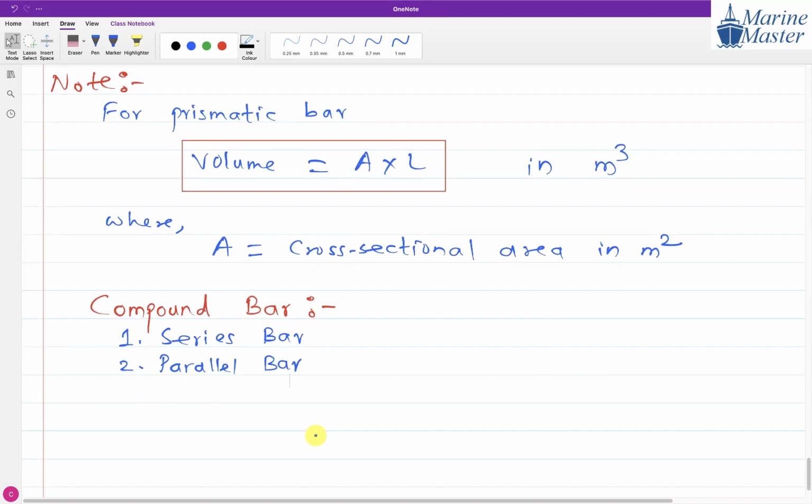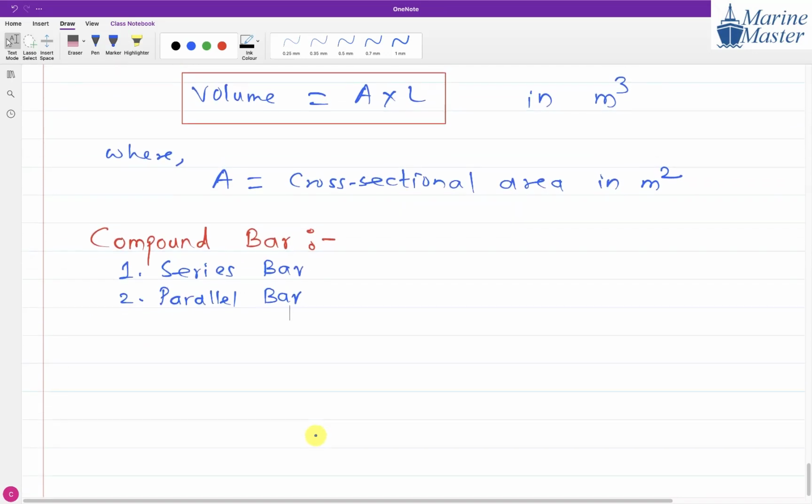Now try to see the scenario here, everyone. The first type of compound bar is series bar. Everyone try to see the things. I am going to draw one drawing. From that drawing, you will get a more detailed idea. Whatever we have studied till now, we are going to apply to the series bar scenario. Now, what is meant by series bar scenario?